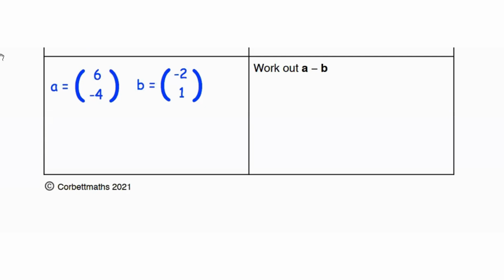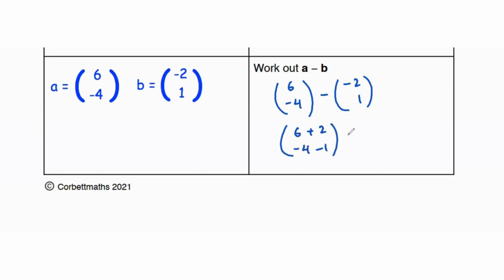Then it says work out a minus b. So for a minus b, what we're going to do is (6, negative 4) minus (negative 2, 1). That's going to be 6 plus 2, negative 4 minus 1. And that's 8 and negative 5. That's your answer.